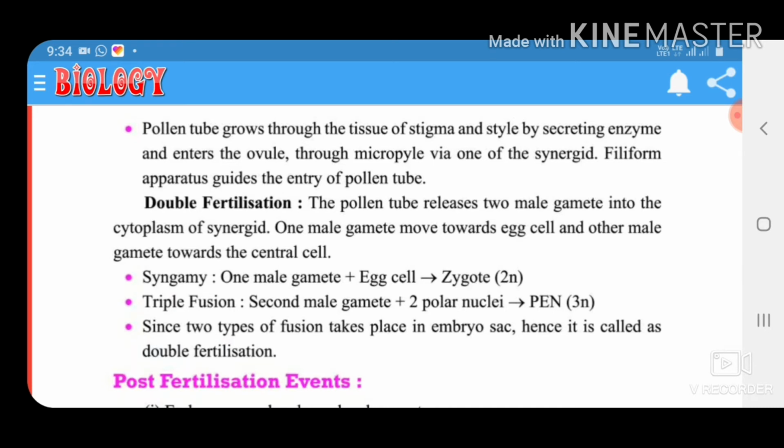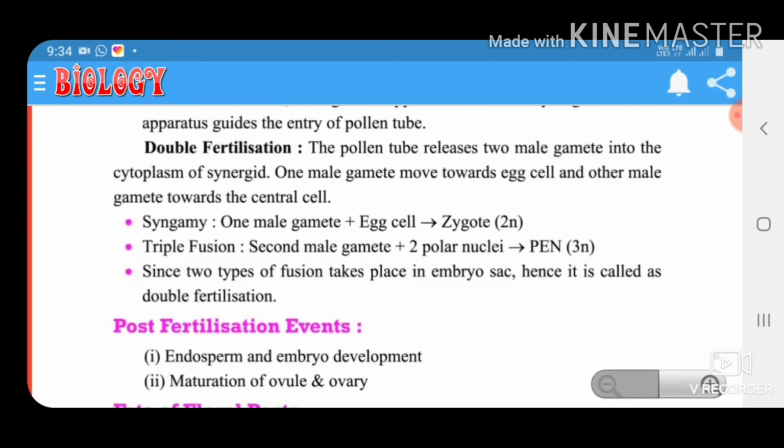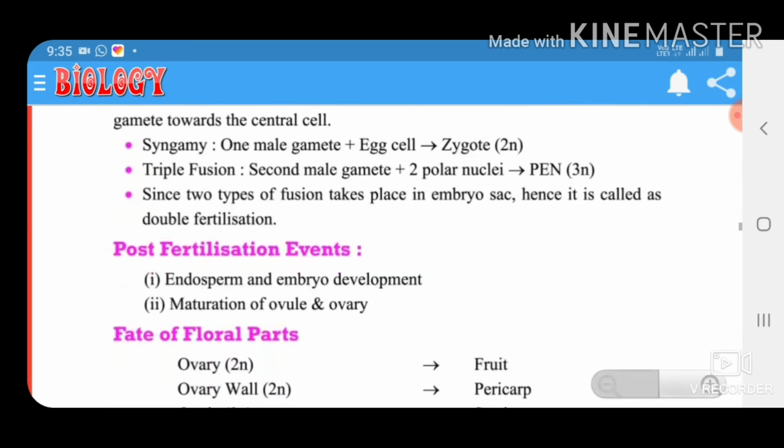The filiform apparatus guides the entry of the pollen tube. Double fertilization: the pollen tube releases two male gametes into the cytoplasm of the synergid. One male gamete moves towards the egg cell and the other towards the central cell. Syngamy: one male gamete and the egg cell form the zygote. Triple fusion: the second male gamete and two polar nuclei form the PEN, 3N. Since two types of fusion take place in the embryo sac, it is called double fertilization.